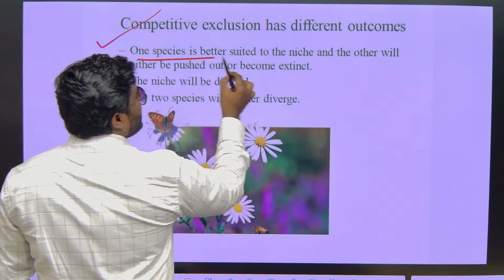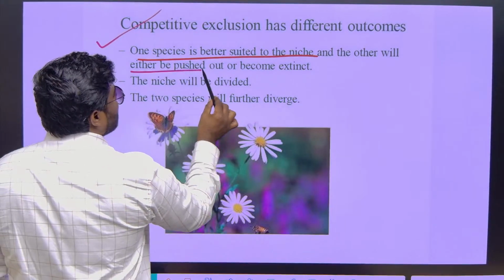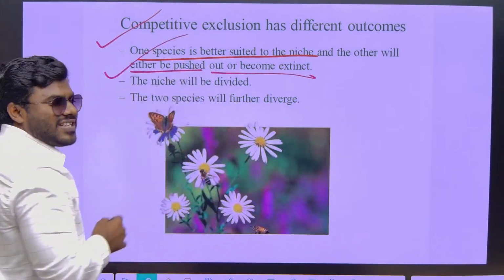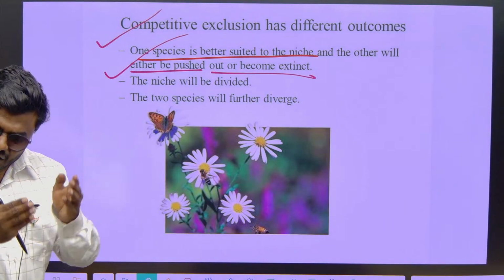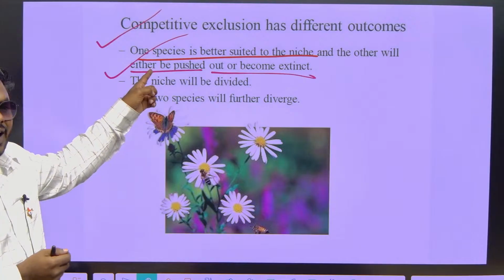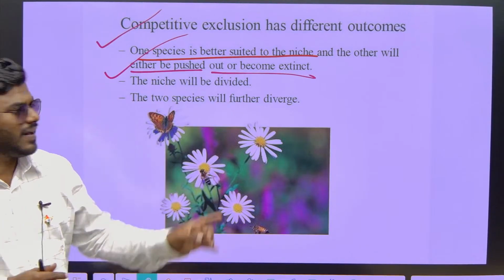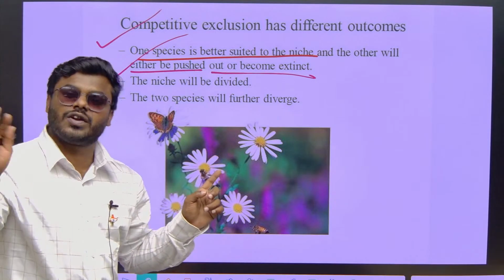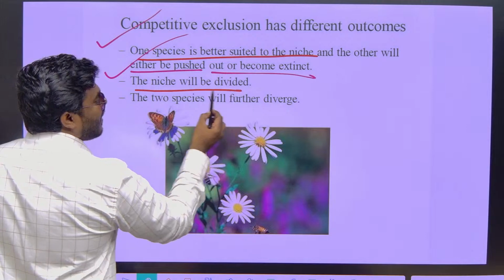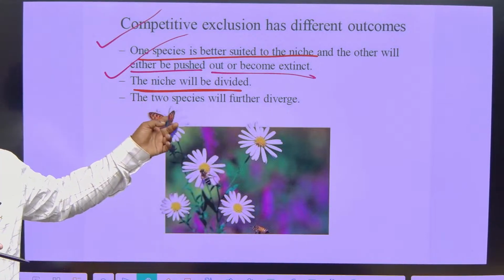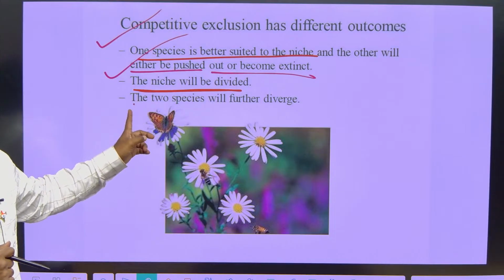If one species is better suited to the niche, the other will either be pushed out or become extinct. This will happen when they are competing for the same resource. You have 1 chair, 2 people are competing for the same chair, then obviously only one can sit, one will become extinct. Then the other outcome is what? The niche will be divided. Whenever there is a division of the niche, mostly we can easily avoid the competition.